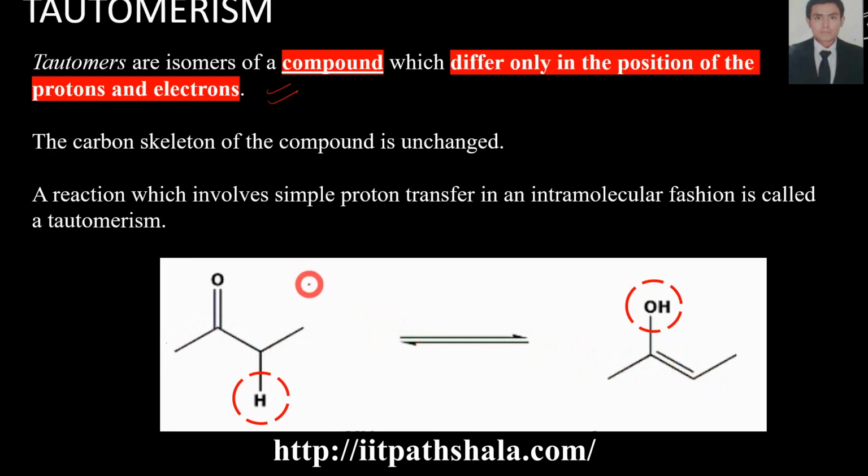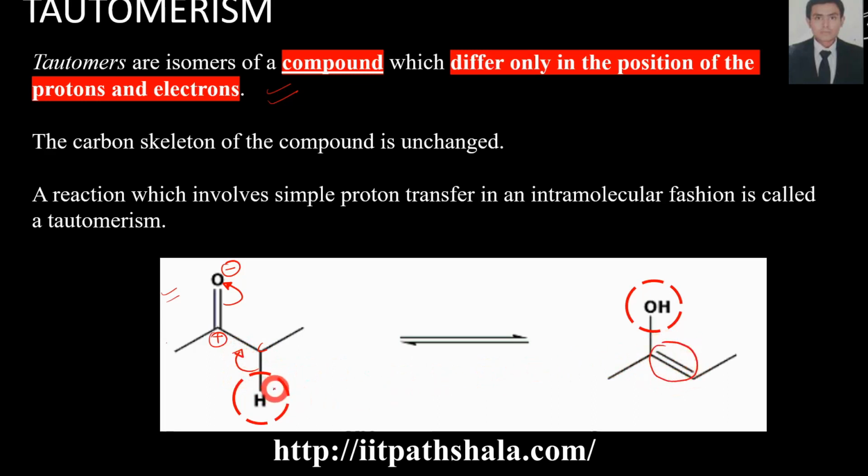Now in this we have a proton transfer in an intramolecular fashion, and it is called tautomerism. Inside the compound only, there will be proton transfer. For example, take this one over here. This double bond will move to this position, making an O negative over here and a carbon positive over here. To remove the positive charge on this carbon, the single bond between this carbon and H will move to this position, giving a double bond over here.